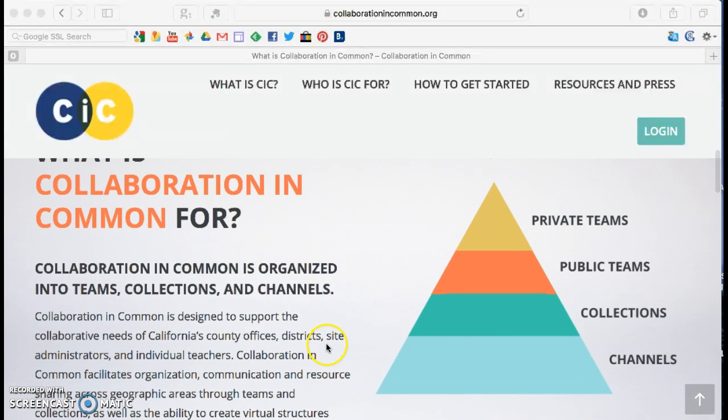So what I've done is I've created a private team for our network. That means that you have to be invited to get in and only team members can access it. I could have made this team public, but I chose not to.